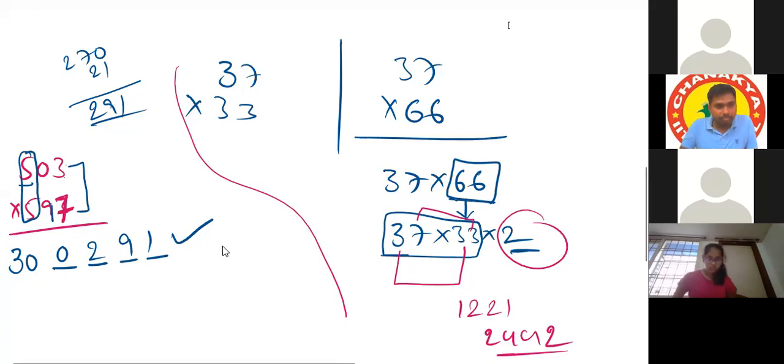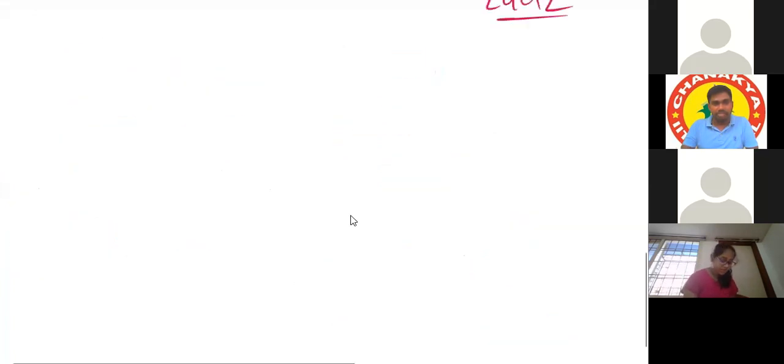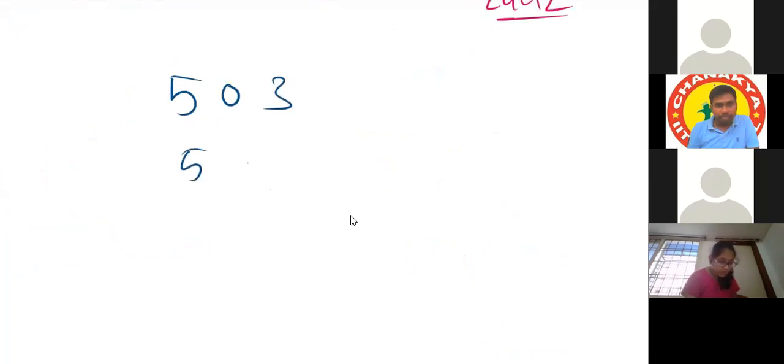Which one? Just what you have taught, sir. This question only, 503 into 597. Okay, I'll explain it again. Here the condition is, we have to check this first.